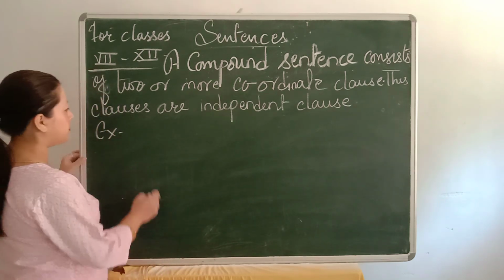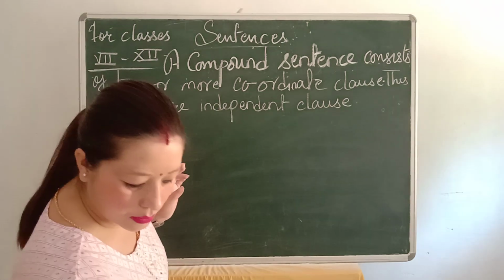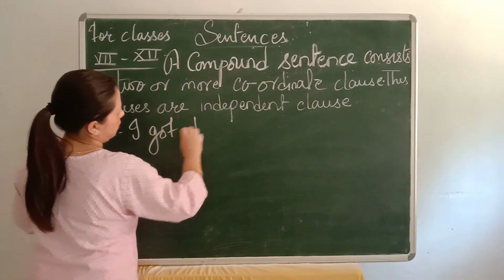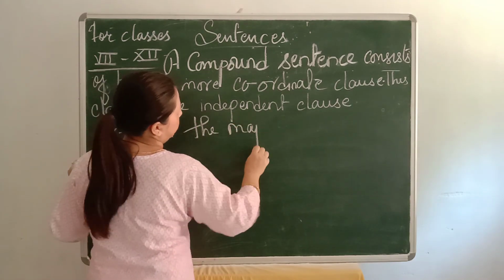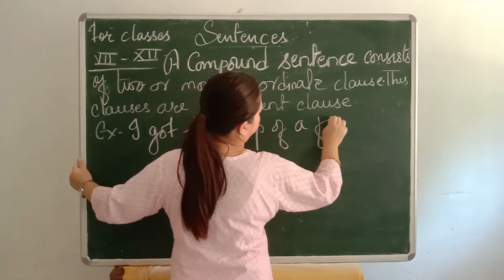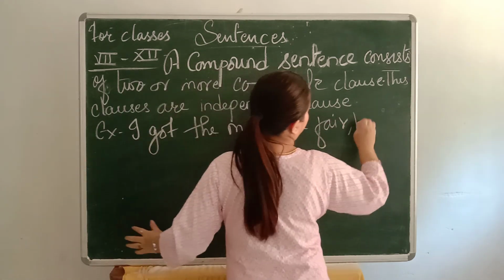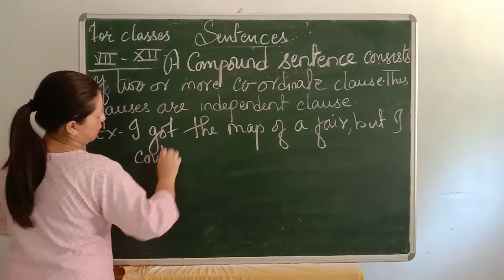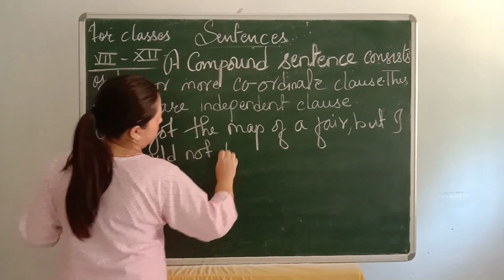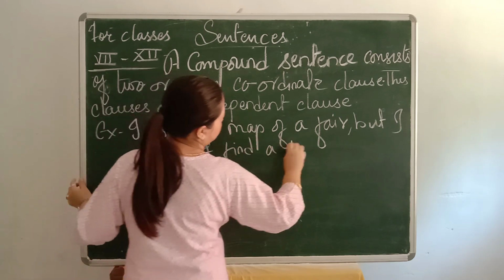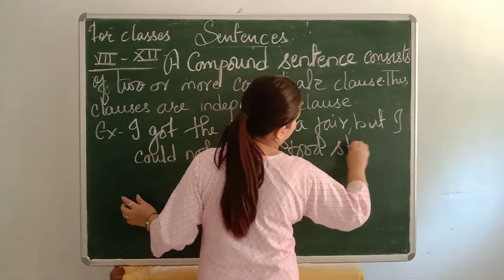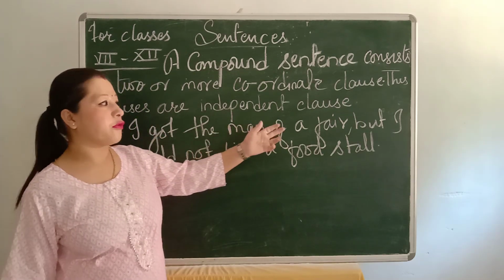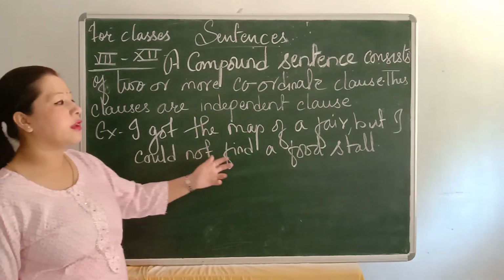For example, "I got the map of a fair, but I could not find a food stall."